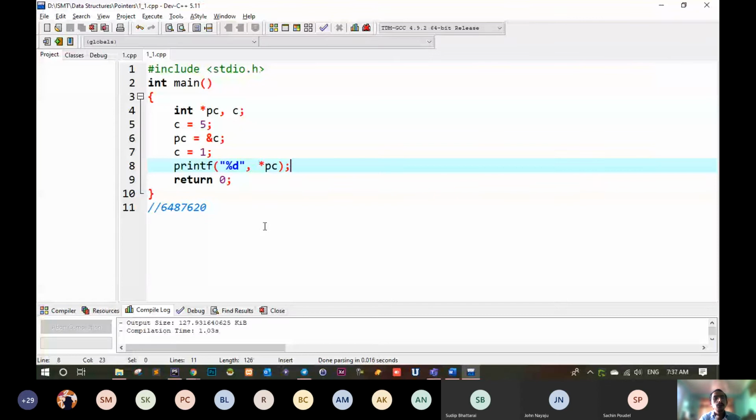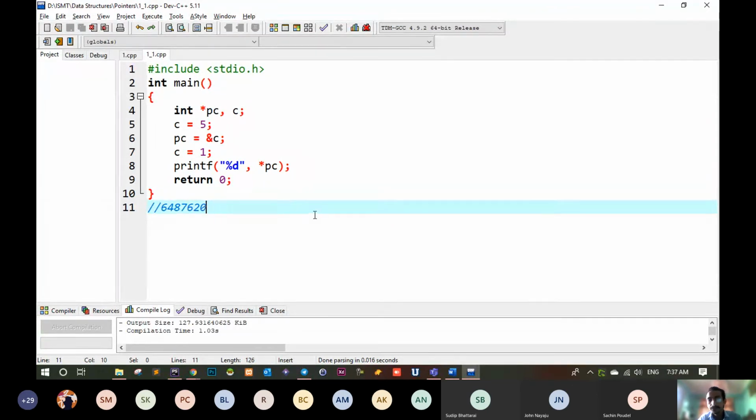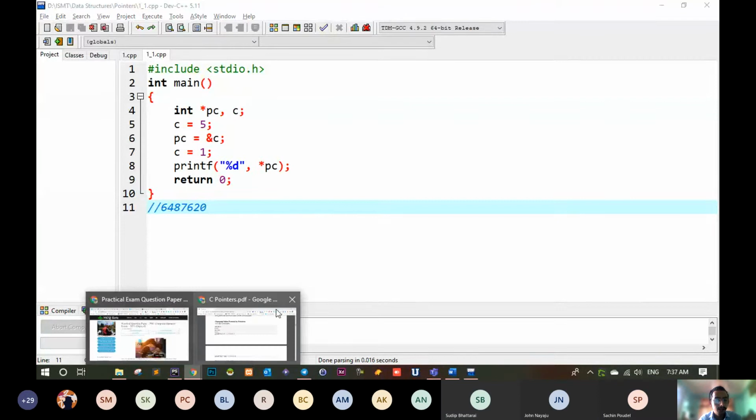Do you understand this? If we change the value of that variable, then the pointer can get this. So this is the same as doing C. When you print C, it will give 1, right? If you print C, it will give 1. But this asterisk PC also gives 1 because they are the same thing. Do you understand? Is there any confusion in this? Okay, fine. So let's move on.